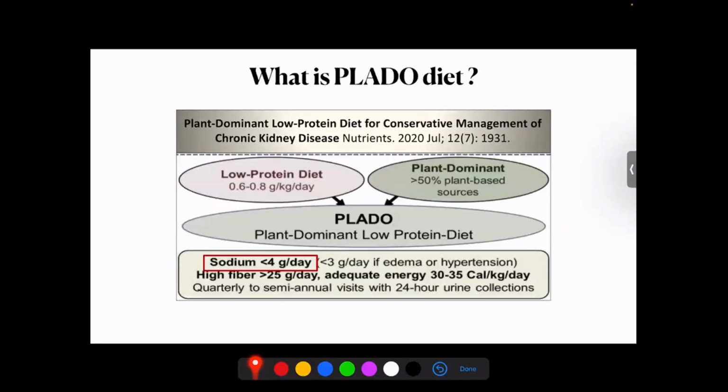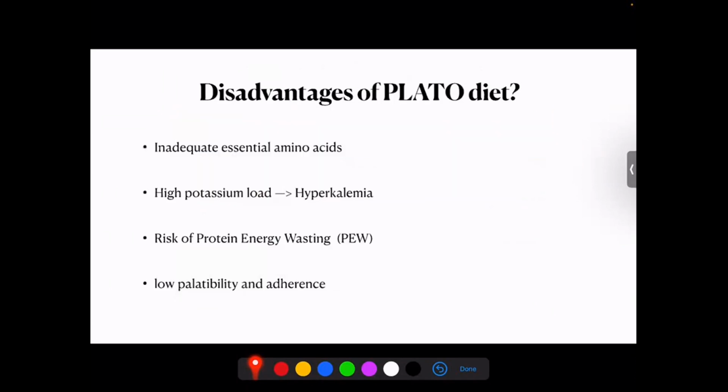So now, what is the term called PLADO diet? What do you mean by PLADO diet? It is a plant-dominant low-protein diet for conservative management of chronic kidney disease. Here we try to give a low-protein diet which is predominantly plant-based. Multiple trials have been done in patients on a low-protein diet in which the dominant protein is plant more than animal.